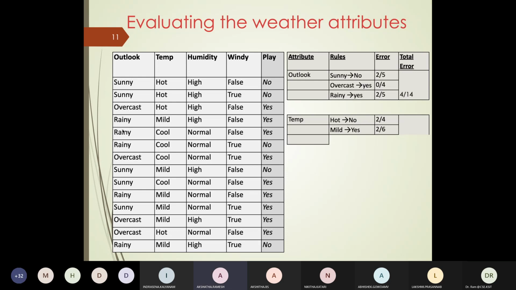So the rule is cool is yes and error is 1 by 4. Perfect. So what is the total error I'm getting here? 5/14. Perfect. Now, can you work out the third variable, humidity? What would the error be for individual values and the total error? Spend 2 minutes and tell me. Once somebody is done, speak out.